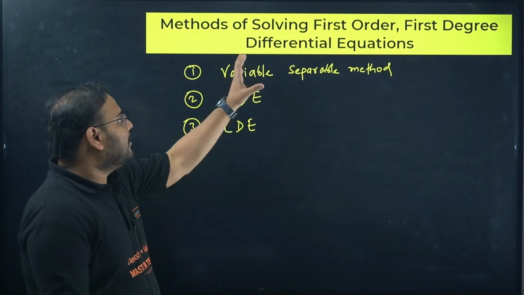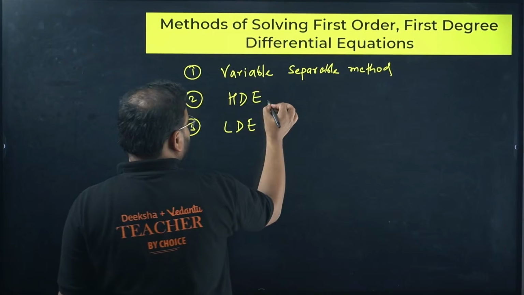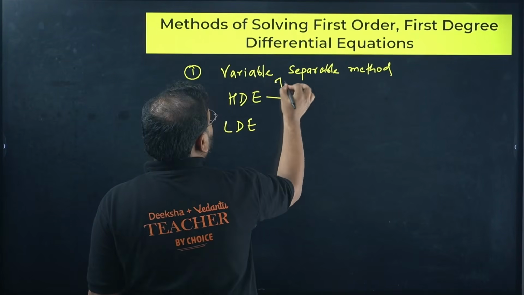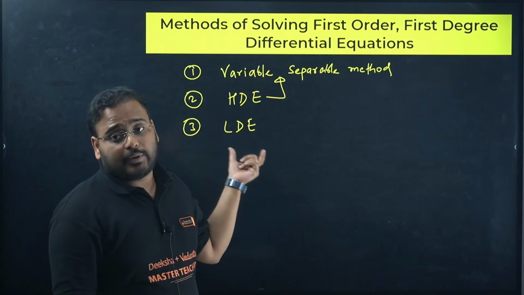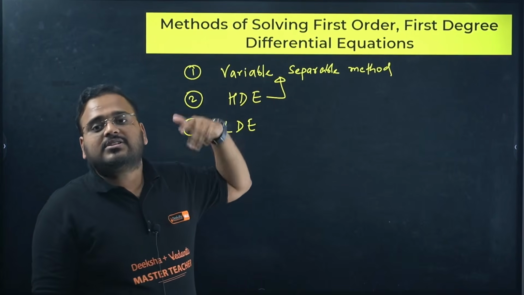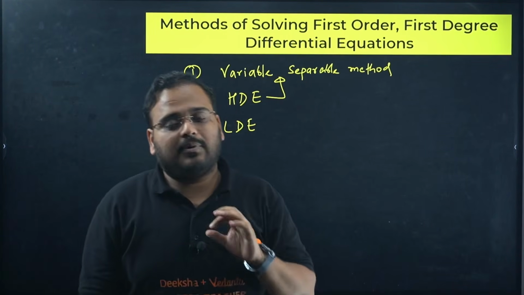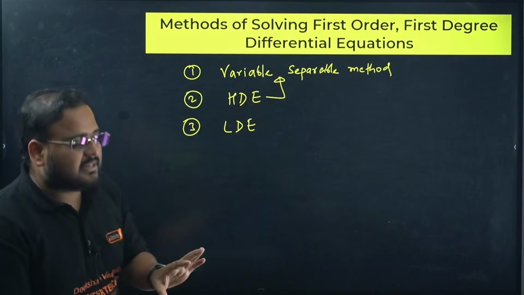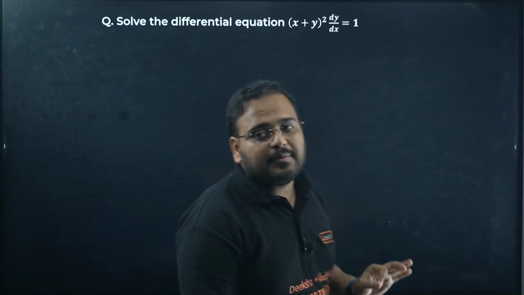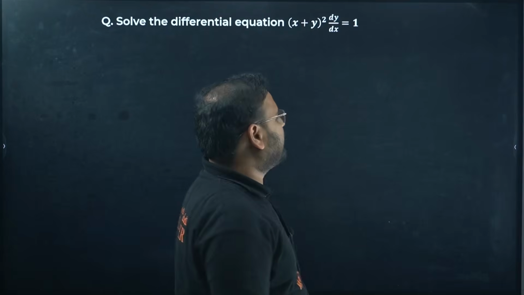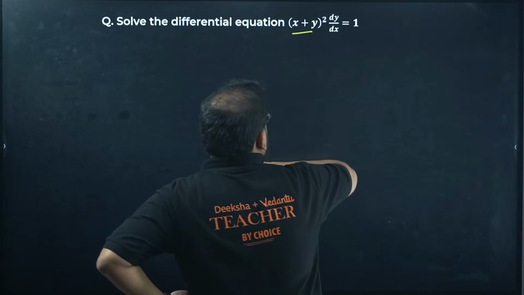Again, usually what happens in HDE, after substitution we go back and use the same method of variable separable, but LDE is a different method altogether. HDE is also solved using the variable separable approach, but LDE has a different method altogether. Let's try and solve this question first using the variable separable method, but you have to use some substitution over here because we have x plus y.